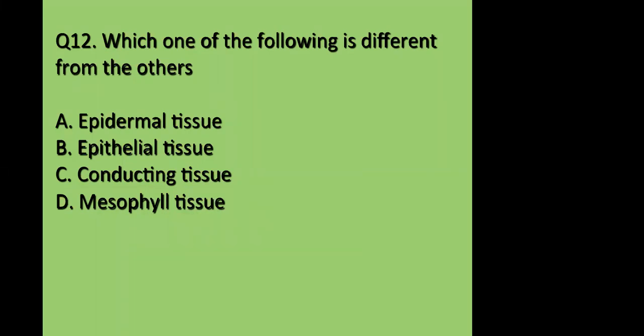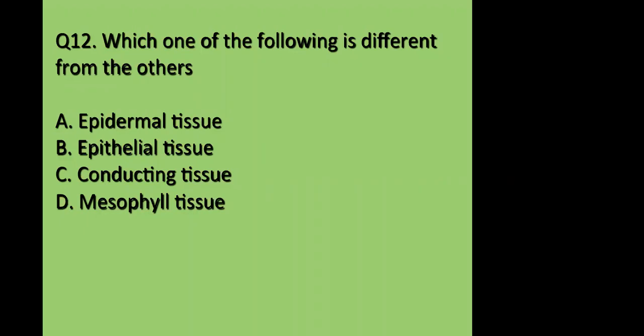Very good, Pavan. Absolutely correct. When I showed you the slide with the structure of the leaf, we saw there is epidermis, so it contains the epidermal tissue. I told you about the xylem and the phloem, which help in the conduction of water and food. They are nothing else but the conducting tissues.